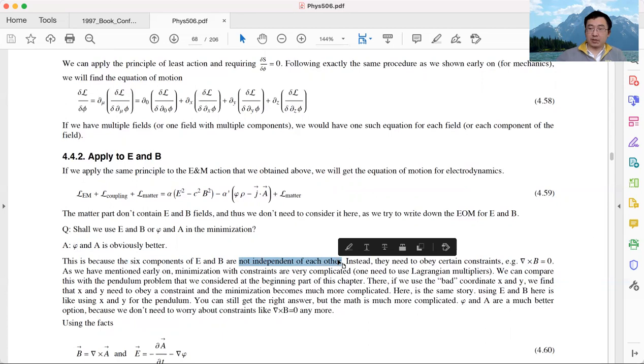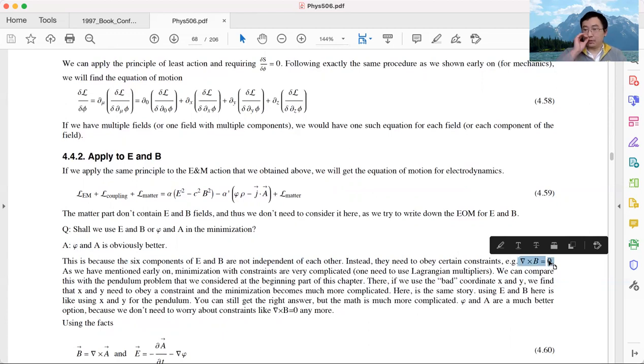There are constraints we must follow. For example, the divergence of B needs to be 0. That's a constraint on the 3 coordinates of the B field. So Bx, By, Bz are not independent. If I know Bx and By, I can use this equation to solve for Bz. Bz is already determined.